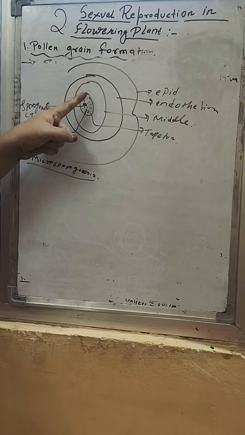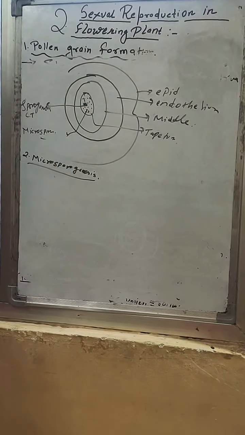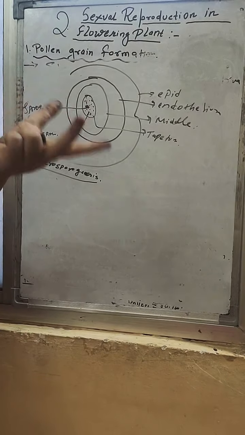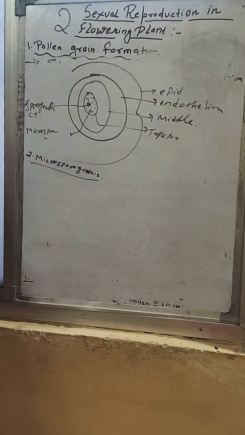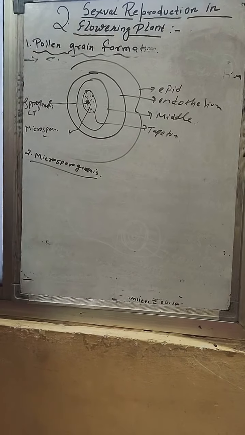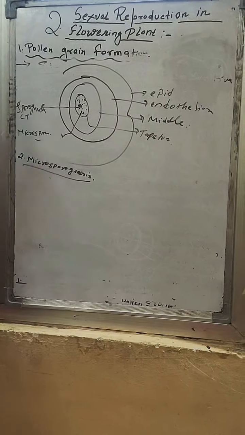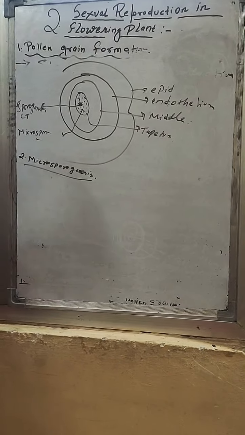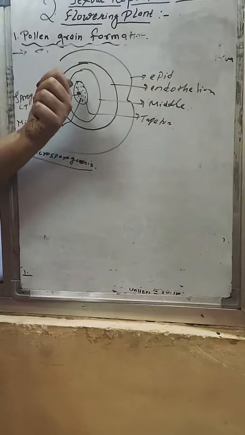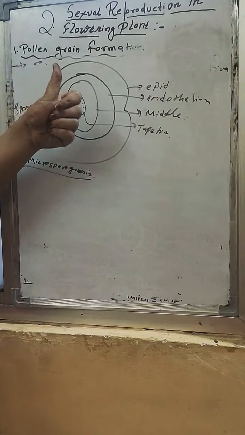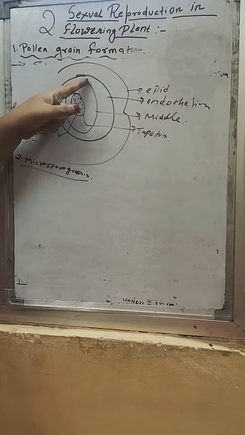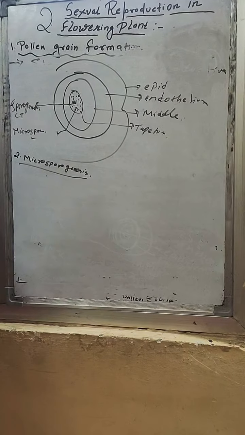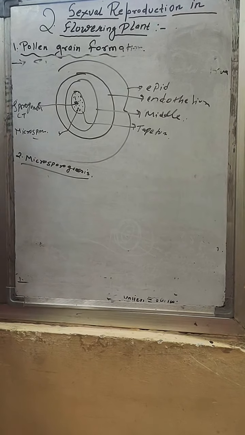Microspores are what? Those which are present within the tapetum. So the formation and differentiation of microspores from the microspore mother cell by reductional division is called microsporogenesis. So what is microsporogenesis? The process of formation and differentiation of microspores from the microspore mother cell by the reductional division is known as microsporogenesis.